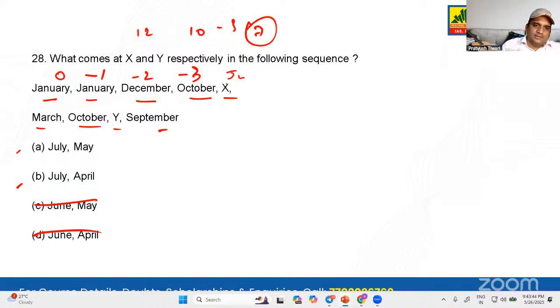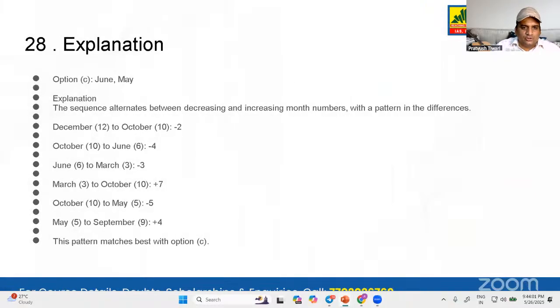Then you have minus 4 here. Then similarly, you will take it to minus 5, you will take it to minus 6, and then you will come to Y. When you come to Y from October, if you subtract that, you'll come to the right answer, July and April. So that is how you're going to solve that.